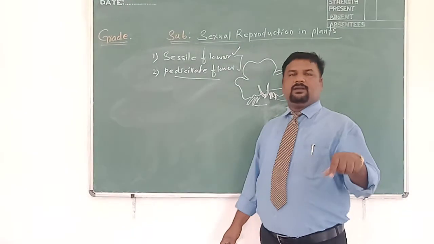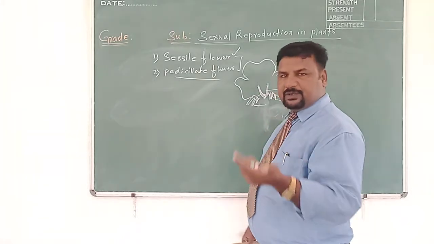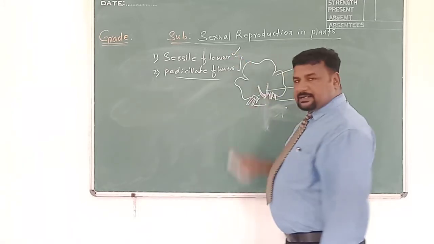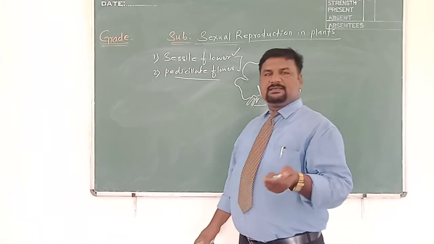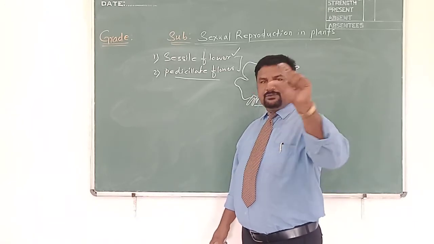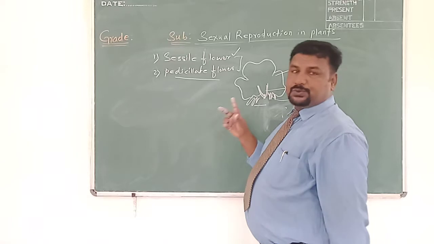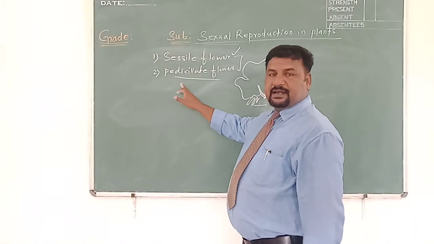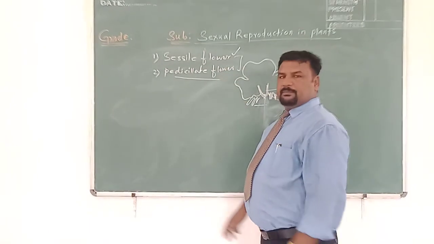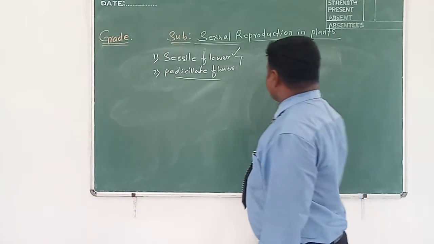And the types of flower based on presence and absence of male and female part are three types, such as unisexual, bisexual and neutral flower. So flowers are classified into three divisions on the basis of presence and absence of male and female part, into unisexual flower, bisexual flower and neutral flower. And flowers are further classified into two divisions on the basis of presence and absence of this long stalk, pedicel, into sessile flower and pedicellate flower. So this is a brief about types of flowers.